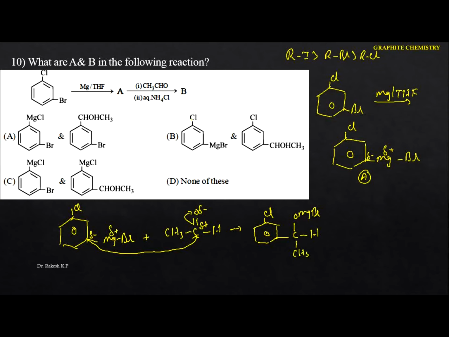Okay, and the next thing they are given is the aqueous ammonium chloride, that means they undergo hydrolysis. So if you do the hydrolysis for this one here, that is the alkaline hydrolysis, and here we are going to get, okay, so see this one here. Here this remains the same, that means the hydrolysis gives you here the OH CH, and this is the CH3. Now this is the product, that is the B.